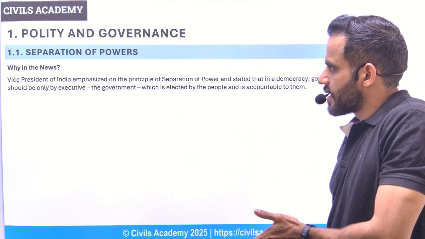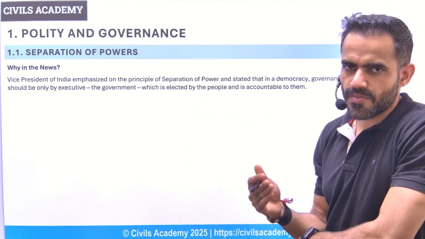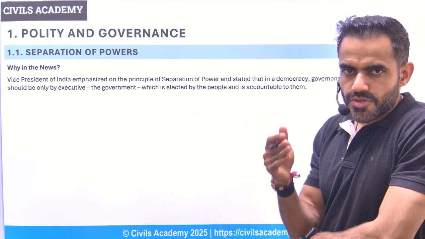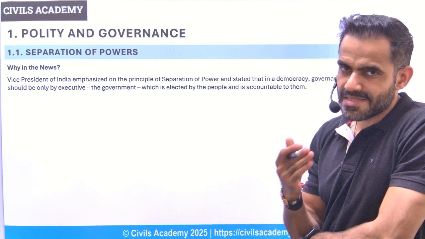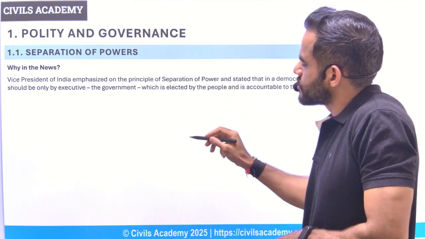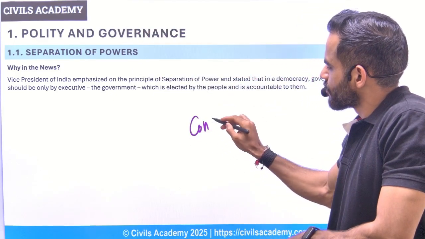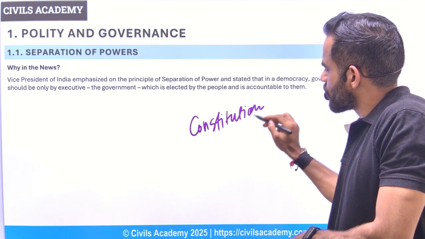So first article is related to separation of powers. Now understand separation of power basically means the judiciary, executive and legislative branch of government, they are separate. Now understand in case of India, there is a constitutional supremacy. That simply means constitution is supreme.